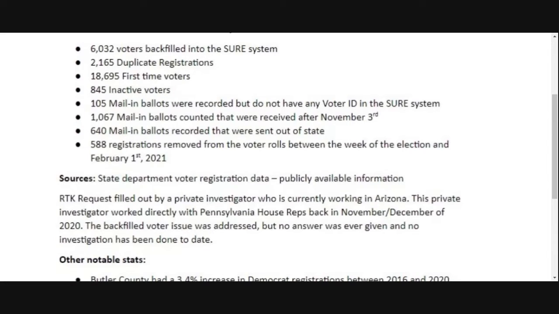The reason why I think that's a little alarming is because we were in the middle of a pandemic where nobody was traveling. Schools were cyber learning. So in a lot of cases, students were home. People weren't going anywhere. Yet statewide, we had 17,000 people request a no excuse mail-in ballot, and it was sent out of the state of Pennsylvania.